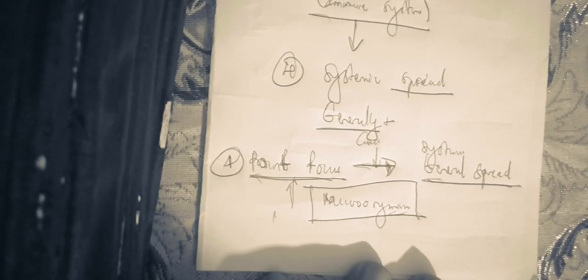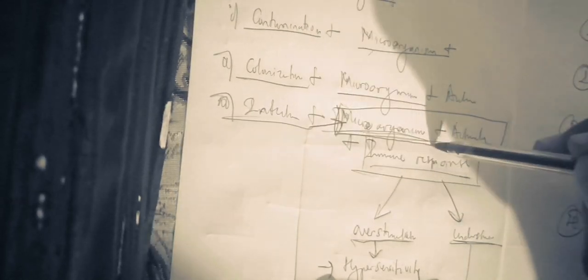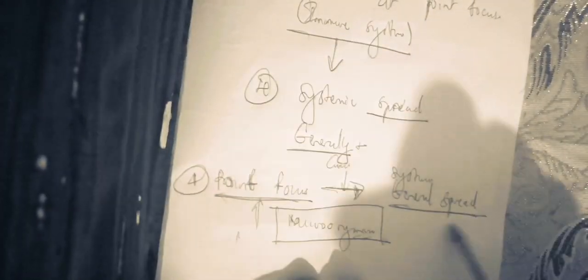If you have direct inoculation, like in the case of catheters or blood transfusion, you have direct inoculation of the microorganism into the bloodstream, and in that case you are going to have systemic spread. So this is a mechanism based on the movement of the microorganism in the body. Now, the second mechanism of infection, still based on this term: infection is having a microorganism actively dividing. So based on the microorganism, the mechanism is that it can start from a point of focus and then go to systemic spread.